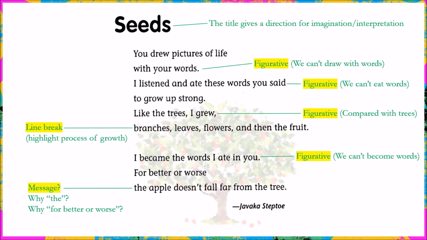To work out the message, we have to look at the whole poem for some keywords, such as the title of the poem is Seeds, but the content seems to be about a person's growth by listening to something that you said. How does listening to words make someone grow? The questions might help us figure this out, so let's take a look.